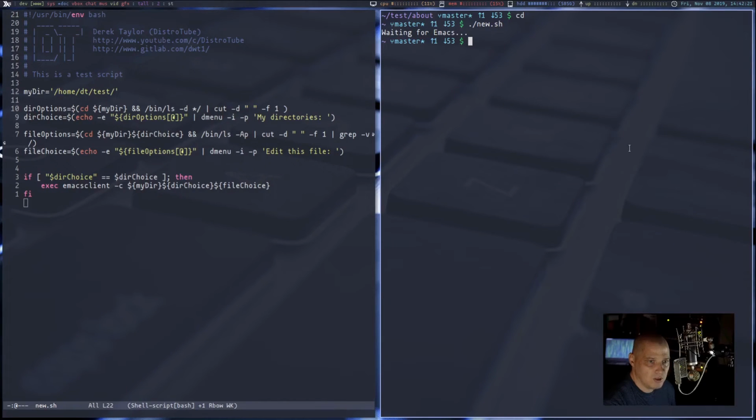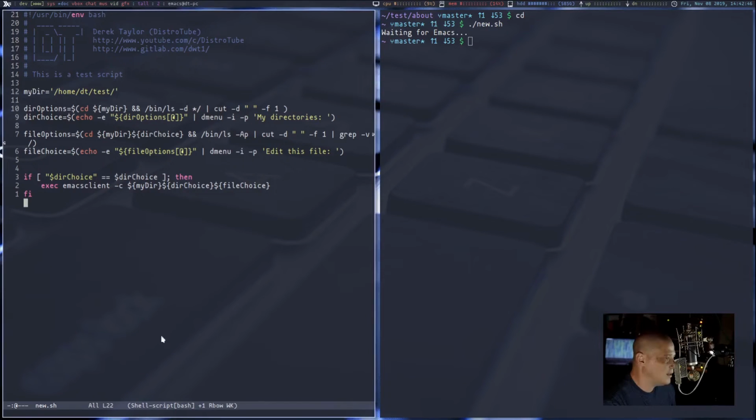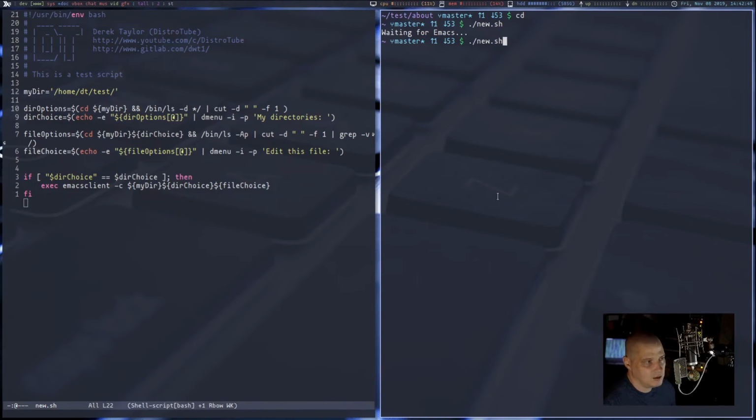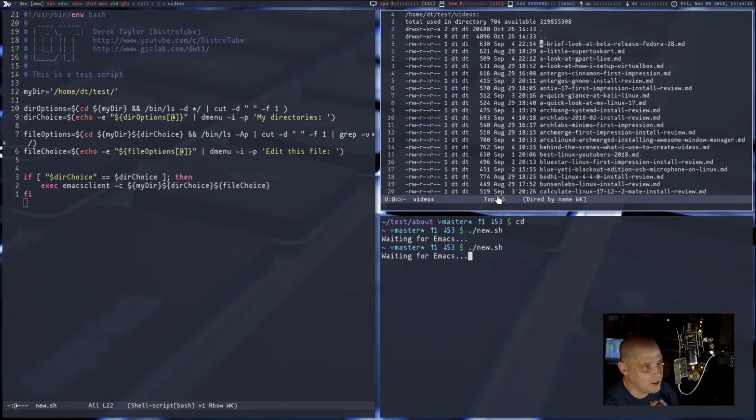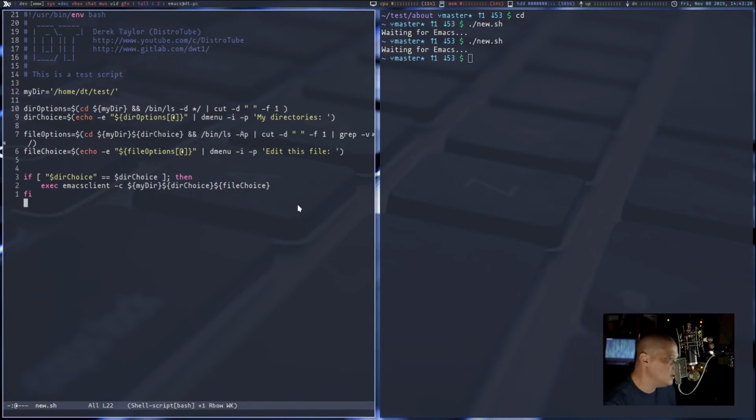Is there anything else we want to do with this script? We're getting really close. I can tell you one thing I wasn't real happy about. Let me run that one more time so you can see when I choose the directories. I don't mind the directories being in a horizontal list. There's only 6 of them. That's kind of clean. But like videos, this videos directory has a couple hundred markdown documents in it, and they're in a horizontal list. You know, I would be scrolling horizontally through the list if I wanted to. Of course, you could always just type a name and find a document, but that would be much easier to read if that was in a vertical list.